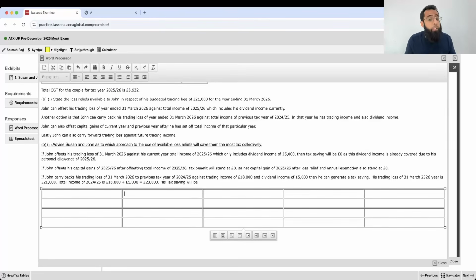So the safe method would be that you calculate his tax without loss relief, and one time you calculate his tax with loss relief. The difference of both of the taxes will give you the answer.